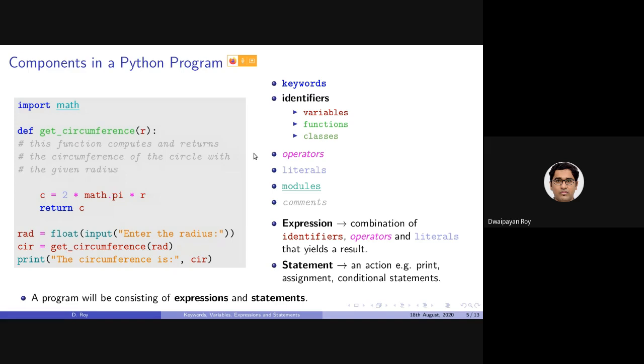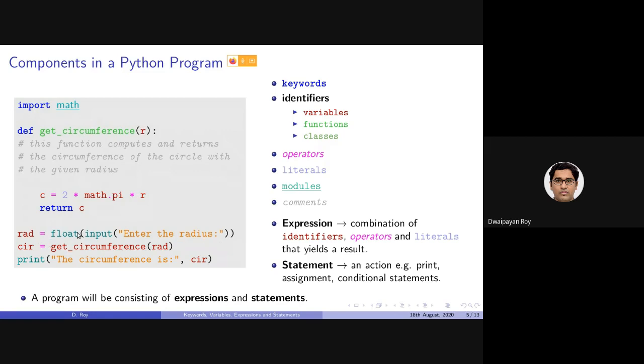I was saying a Python code or any program consists of a set of expressions and statements. An expression is basically a combination of identifiers, operators, and literals, and the statements will be some action, such as a print statement, assignment statement, or conditional statement. Here in this sample code, this is one assignment statement.